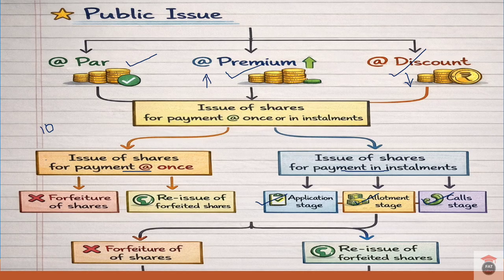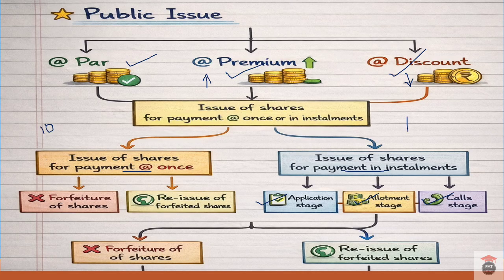And coming to the allotment stage, this is the stage where the company allots shares to applicants and allotment money becomes due. And the call stage is the final stage where the remaining amount is collected through calls. So this may include first call, second call, and final call. In these calls, they will collect the whole amount.